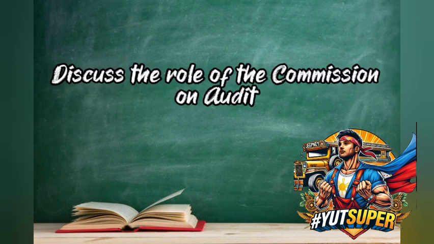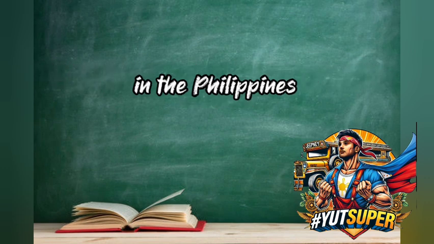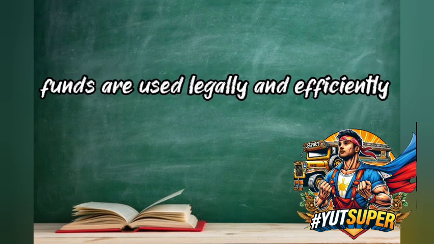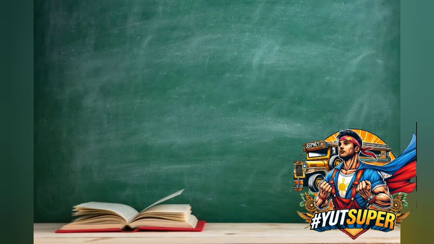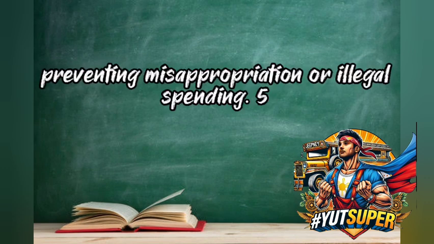4. Discuss the role of the Commission on Audit in ensuring the proper use of public funds in the Philippines. Answer. COA audits government agencies to ensure funds are used legally and efficiently. Explanation. COA reviews budgets and expenditures, preventing misappropriation or illegal spending.